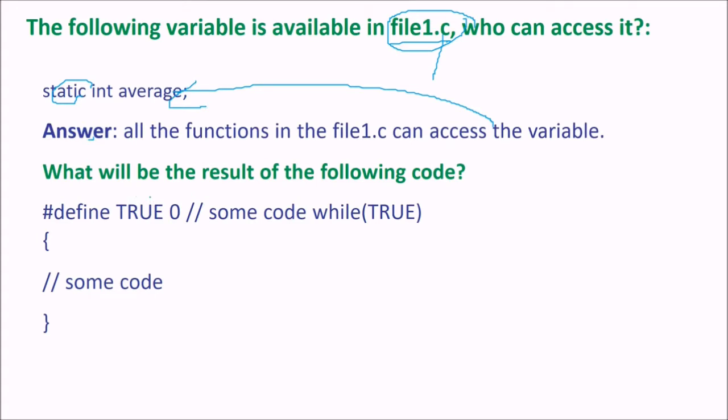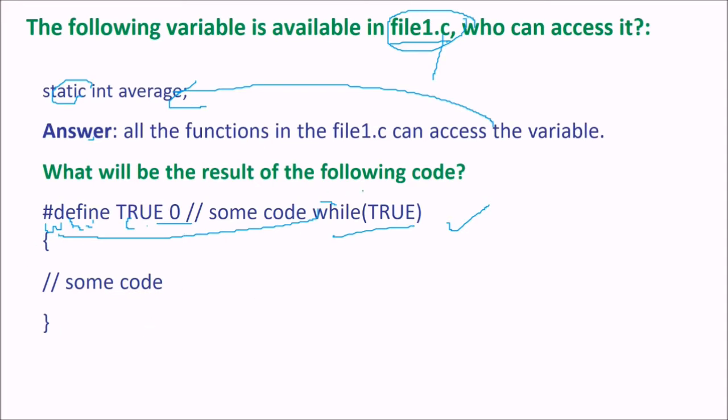Next is, what will be the result of the following code? This is #define TRUE 0, and this is the code. Consider that here you have while (TRUE) and the braces. What will be the result here?